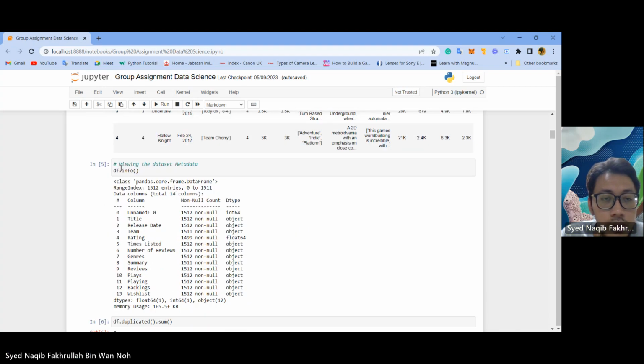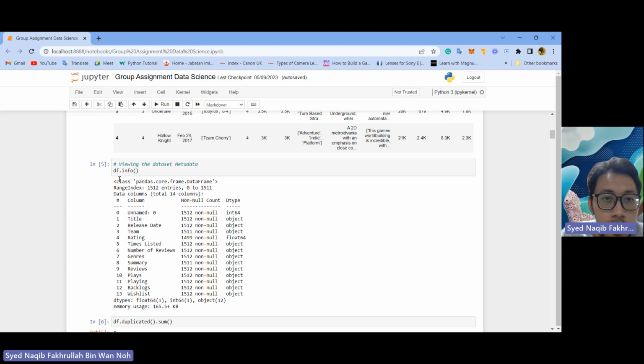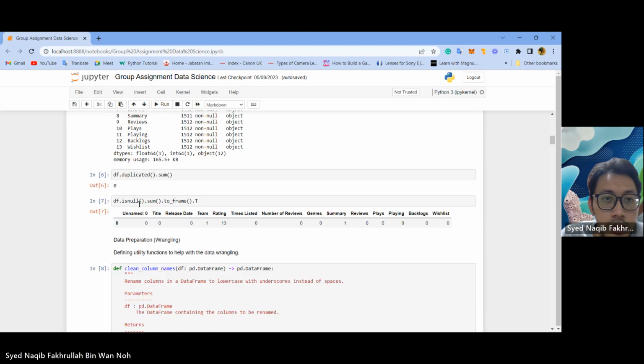For this part, to view the dataset metadata, we can use df.info. So these are the data types of the columns. We use df.duplicated to check if there are any duplicated titles between the years. So there are zero games being duplicated.